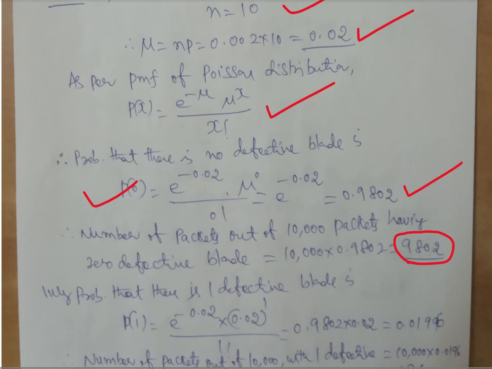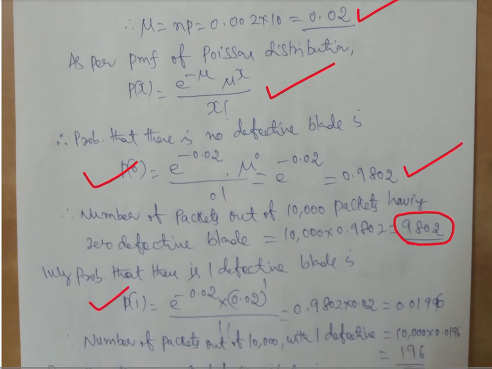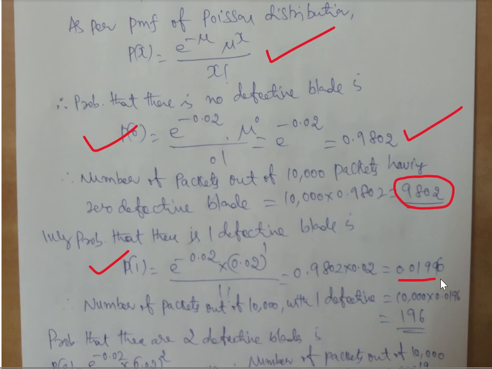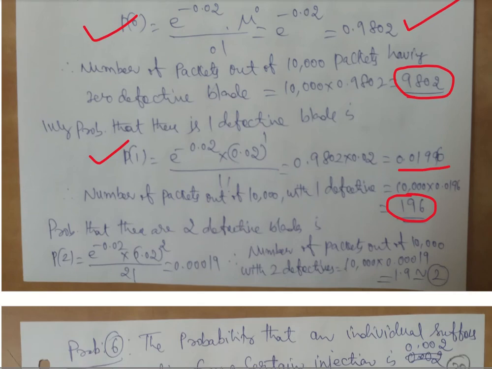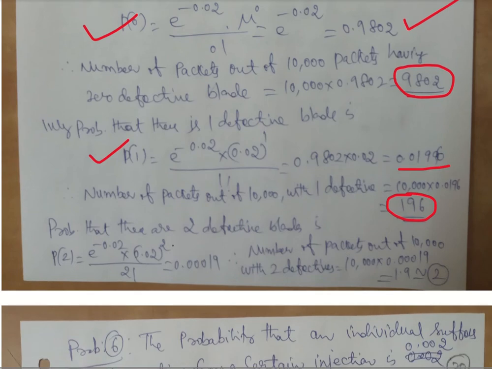Similarly, P of 1. What is P of 1? Probability that one blade in a packet will be defective, that is 0.0196. If you multiply with 10,000, you will see 196 packets out of 10,000 where one blade will be defective. The last one, probability that 2 defective blades will be there. Again, the probability is 0.00019. Multiply by 10,000, you will get approximately 2.